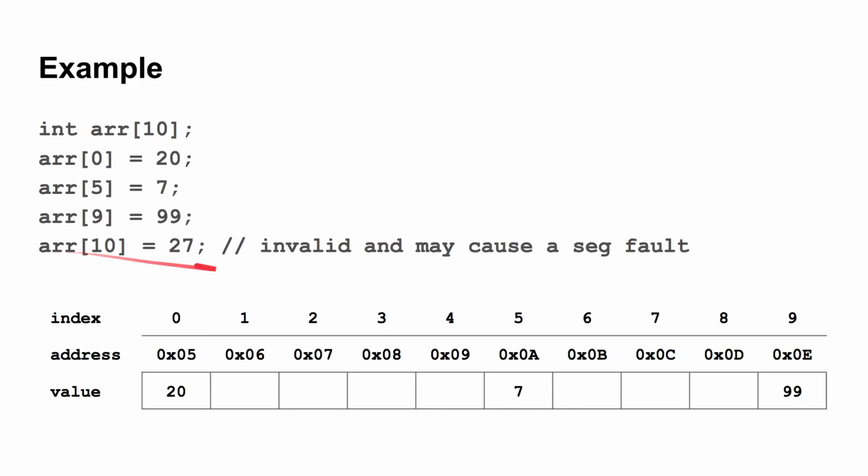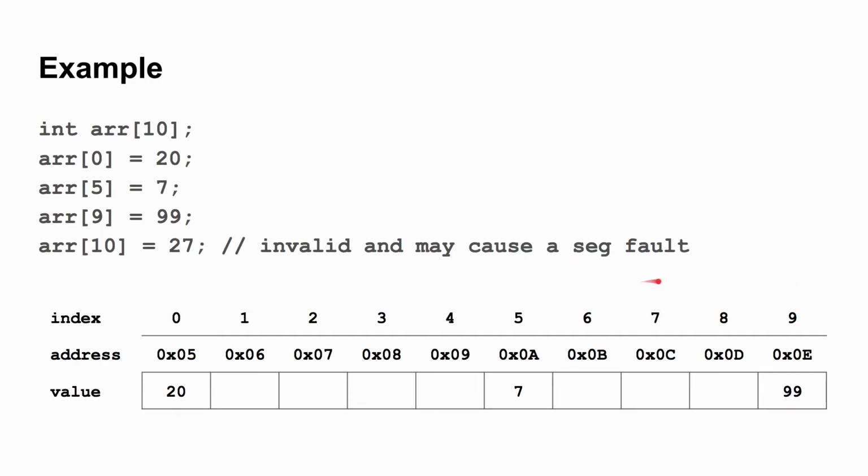And we can see here that this 27 doesn't get placed anywhere in our array. Well, that is because we're going to the size of the array, which is 10, but remember the indexes only go to 9, so this is an invalid index, and it may cause a seg fault. Going 1 past probably won't cause a seg fault, but going much further past there will cause a seg fault in your program, which is an error that is not very helpful when you get it output on the screen.